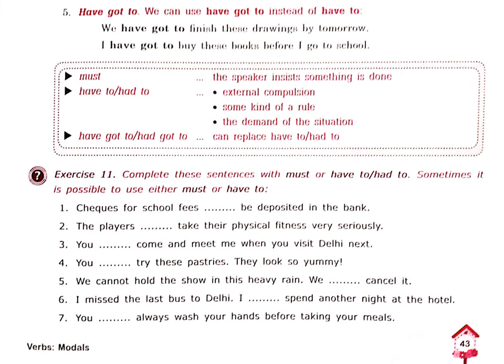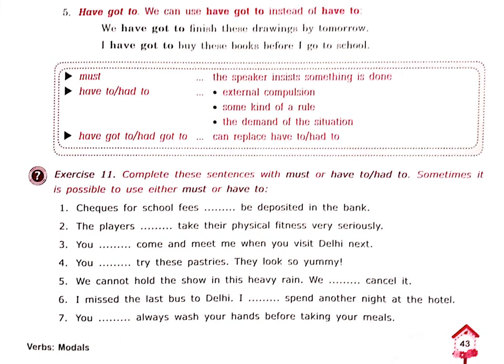Must, the speaker insists something is done. Have to, had to, external compulsion, some kind of rule, the demand of the situation. Have got to, had got to can replace have to or had to. Complete these sentences with must or have to, had to. Sometimes it is possible to use must or have to. That means it can replace also. So let's see, children. Checks for school fees, dash, be deposited in the bank. That is the rule basically.